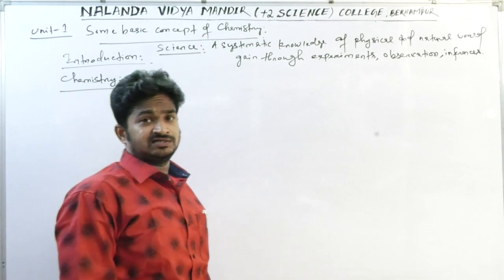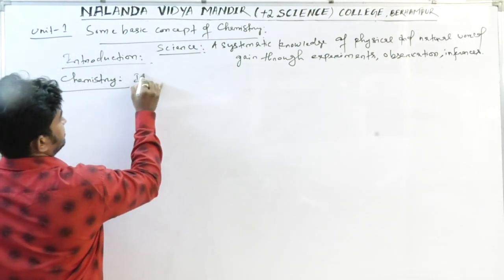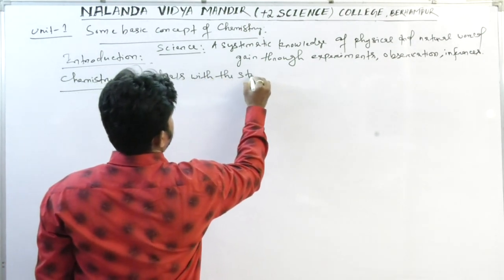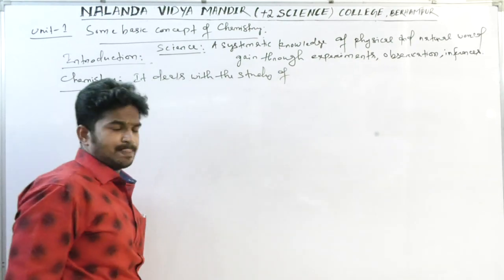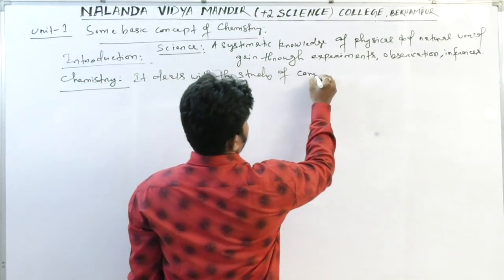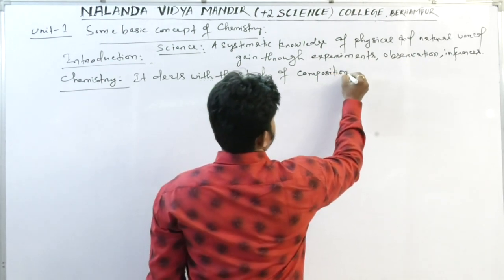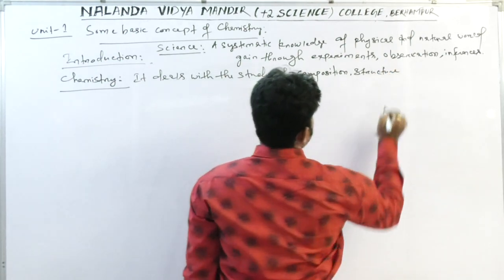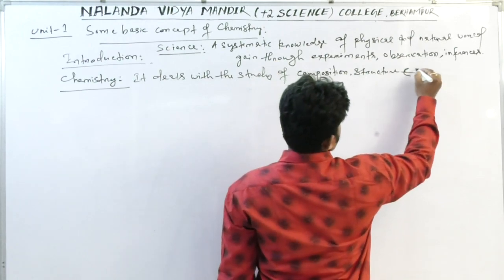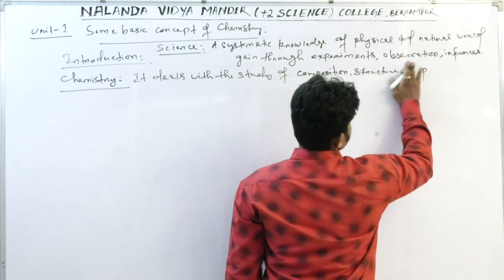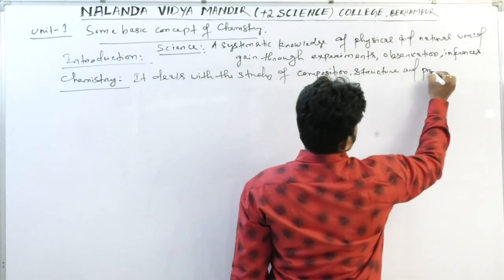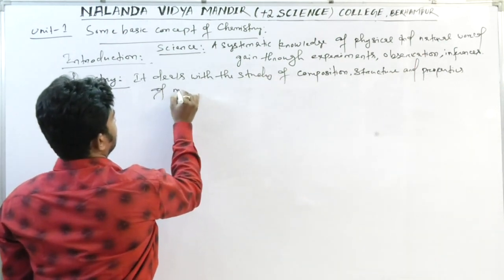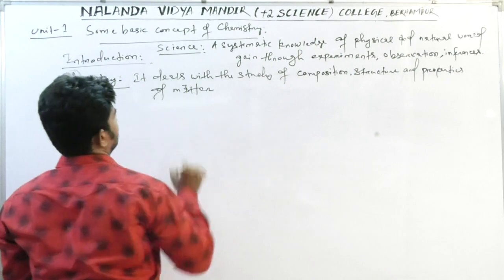Chemistry is the branch of science which deals with the study of composition, structure, and properties of matter.